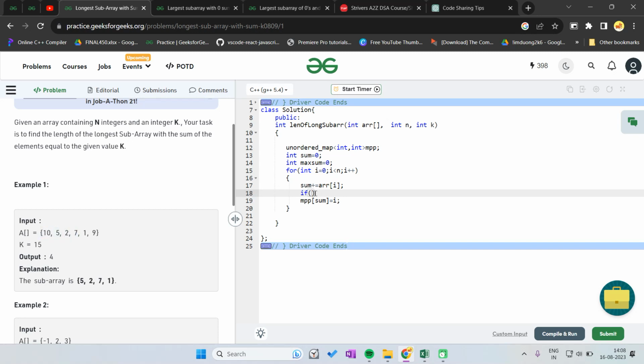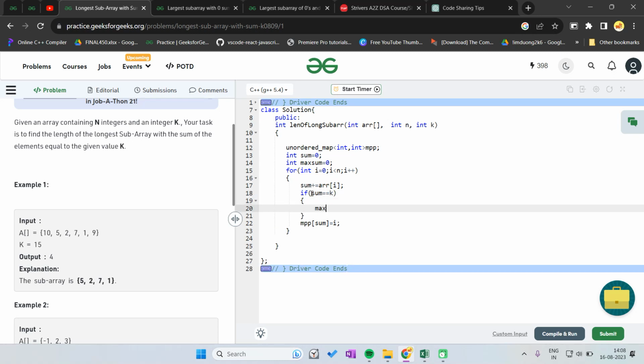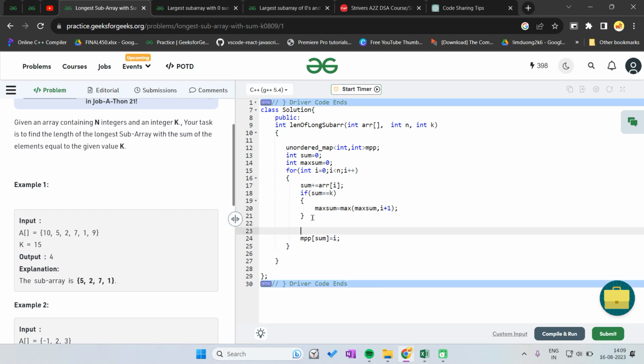So I'm saying if some value is somehow k, then we can say that our max sum is equal to the maximum of either max sum or, let's say here the value is i, then i plus 1, because it's 0-based indexing. So the maximum of this will be stored in the sum. So it's easy, but